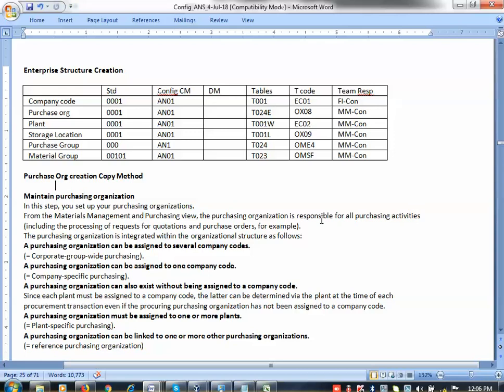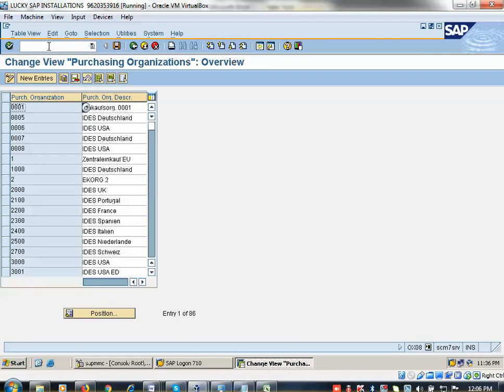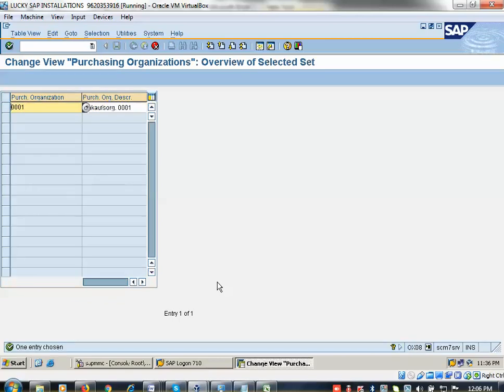So just here, purchase org creation by the copy method. I am taking you to the transaction code. First I will show you how to create a purchase org. Now I am coming to the system. Go to /n OX08 and click enter. OX08 is the transaction code I am using. From where am I copying? I am copying 0001. So this is the copy method of configuration in the system. Click on copy, or press F6 also. The value is copied.